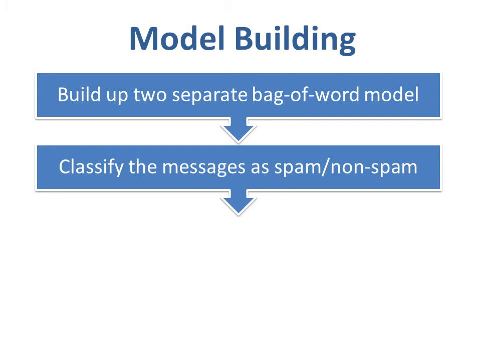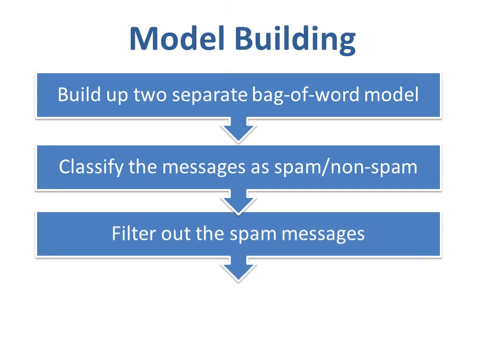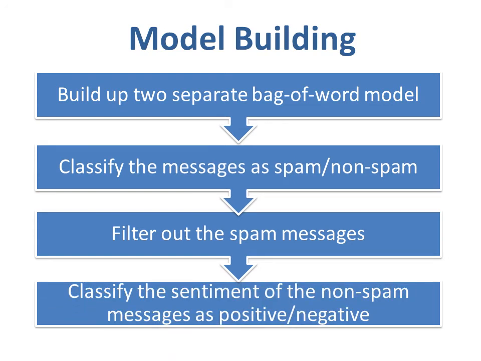After the classification, we filter out all the spam messages and then use another model to classify the messages as positive or negative. That means whether the author of the message expresses good comments or negative comments on credit cards. The bag-of-words models are trained using a suitable learning algorithm, and we use the naive Bayes algorithm to train both models.